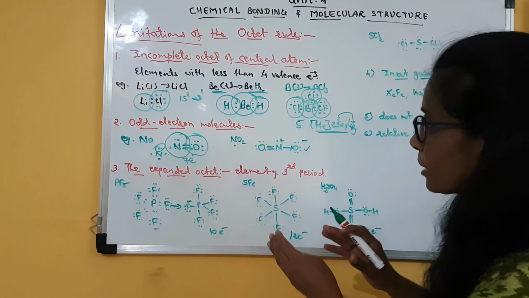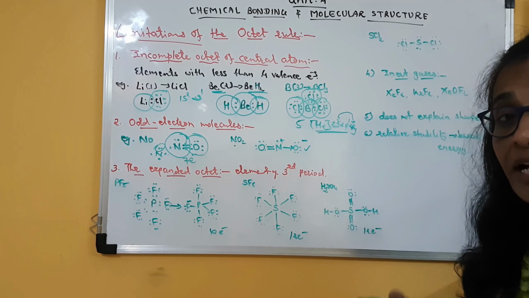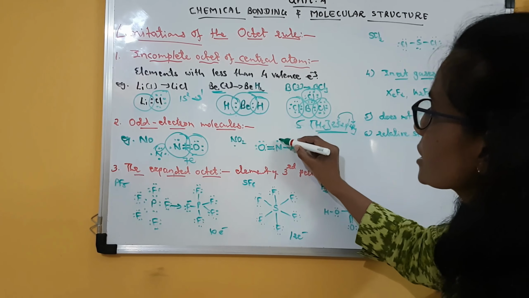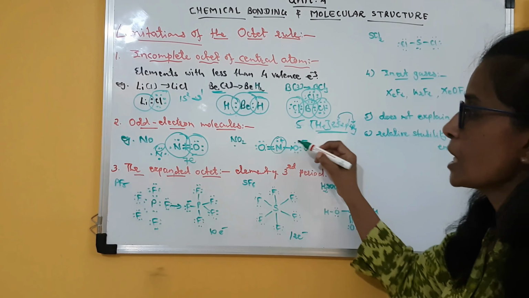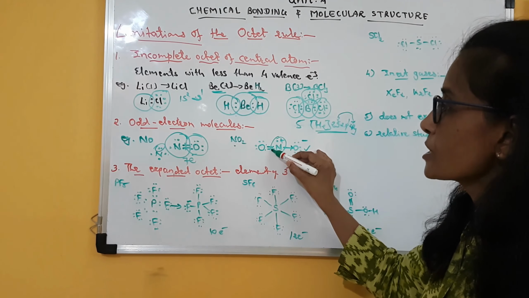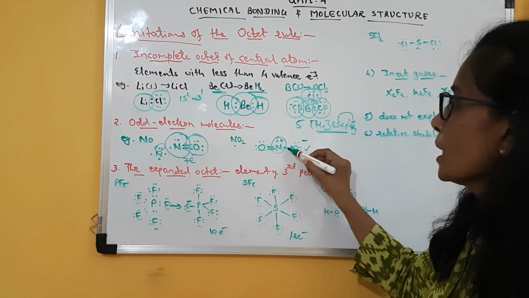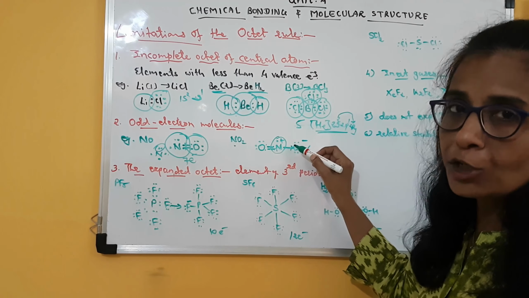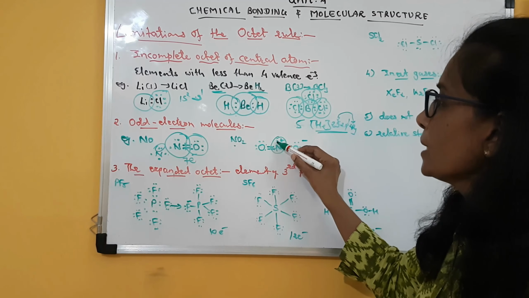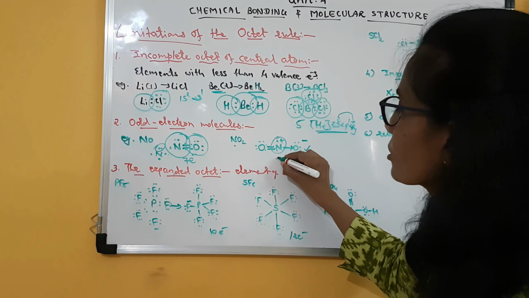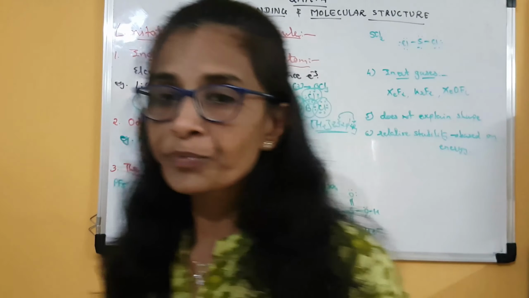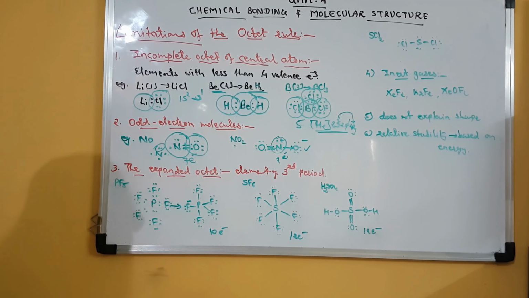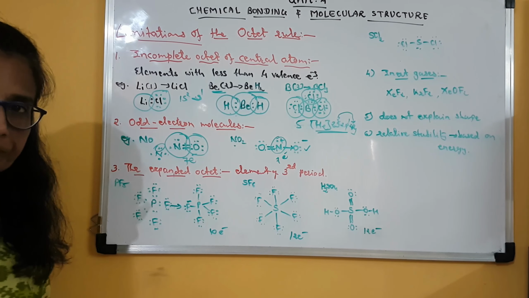So in this compound nitrogen dioxide, which is again a stable molecule, the central atom nitrogen has an odd number of electrons. See, the double bond means 4 electrons, the single bond means 2 electrons, so 6 electrons, and this 7th electron. So here also the central atom has an odd number of electrons. Even then, though the octet is not complete, the molecule is stable.